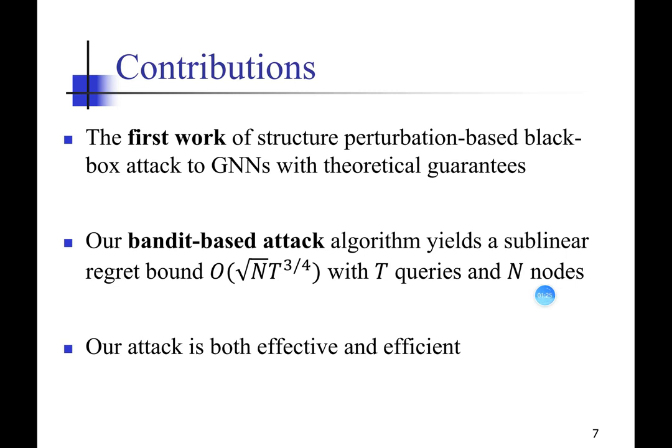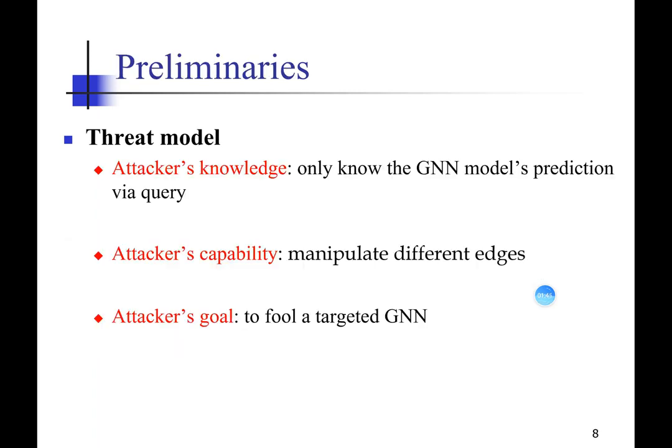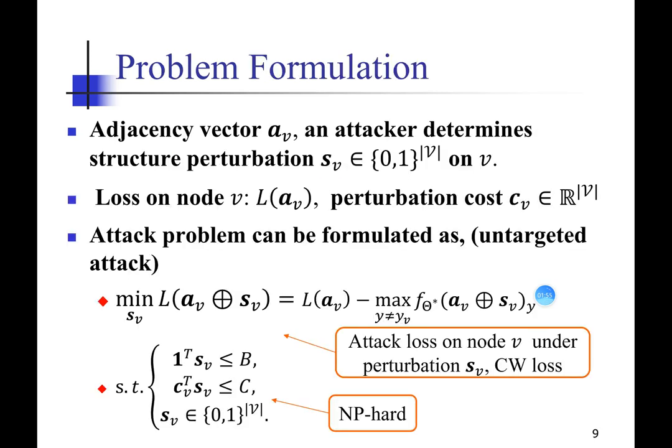Our contribution is that our work is the first work on structure-based black box attacks to GNNs. We also prove the first sublinear regret bound for the bandit-based approach, which is shown in this slide. Our attack is proved to be both effective and efficient. For the threat model, we assume the attacker only knows the GNN model's prediction via query, and can manipulate different edges, and the goal is to fool a targeted GNN.